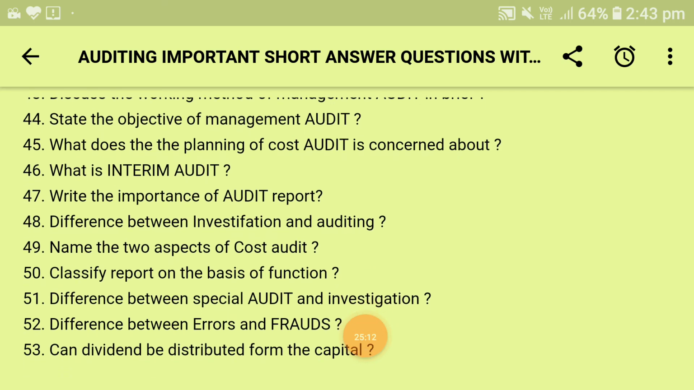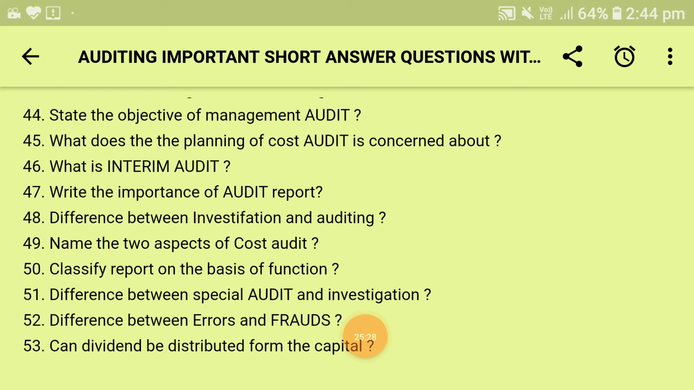Next is, name the two aspects of cost audit. The two aspects of cost audit are the aspect of statute and the aspect of spheres of action. Next is, classify the report on the basis of function. On the basis of function, reports are classified into two parts. First is the informative report, which is prepared and presented with the help of the maximum available information with regard to the situation. And second is the interpretative report, which not only contains facts, opinions and views, but also includes the causes for an event and required remedial actions.